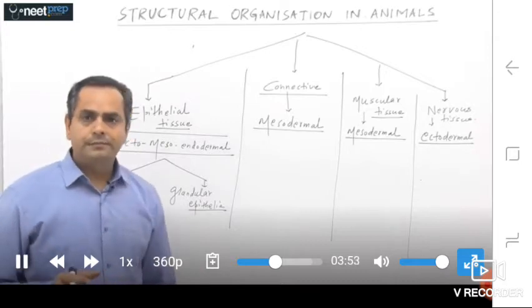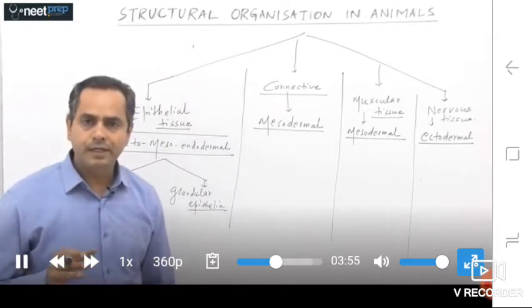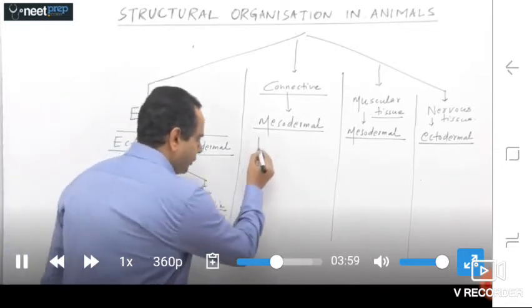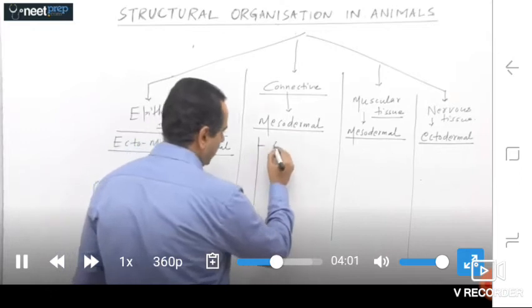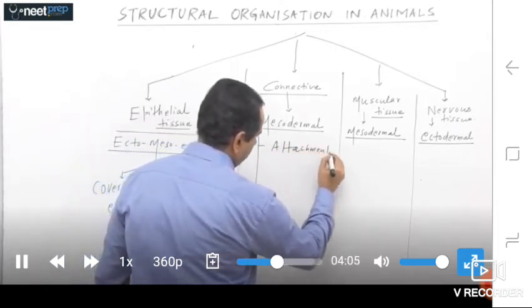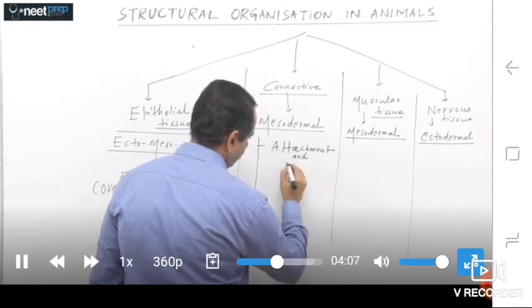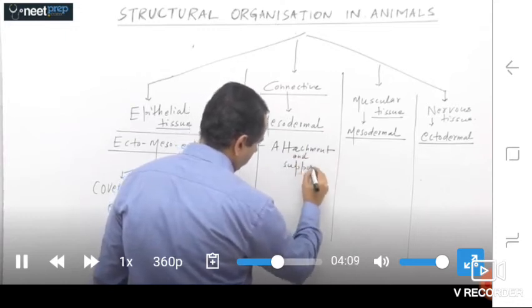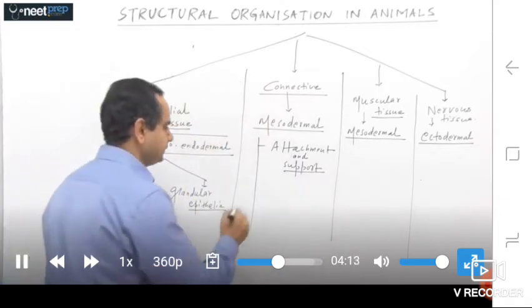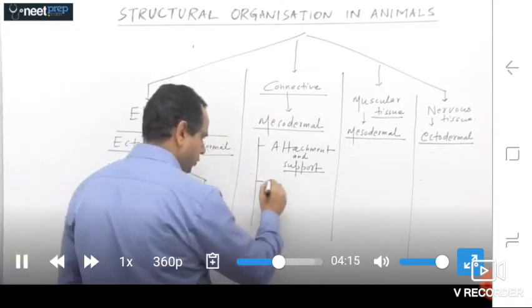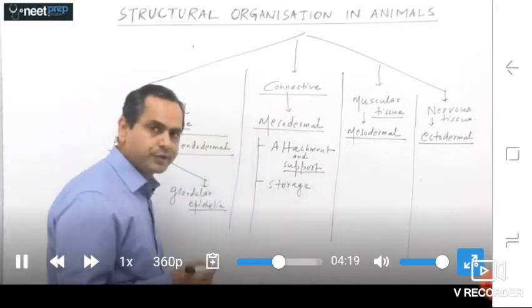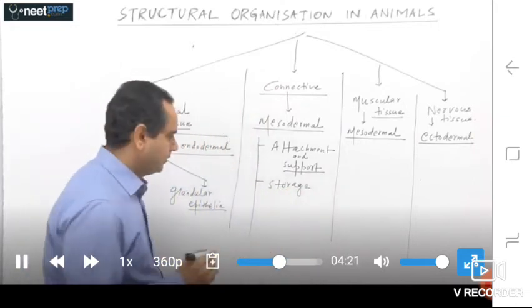If we talk about the connective tissue, that is mesodermal in origin, the functional part of connective tissue is attachment and support. Attachment and support of the body organs. Second, the storage, like adipose tissues that store the fat.